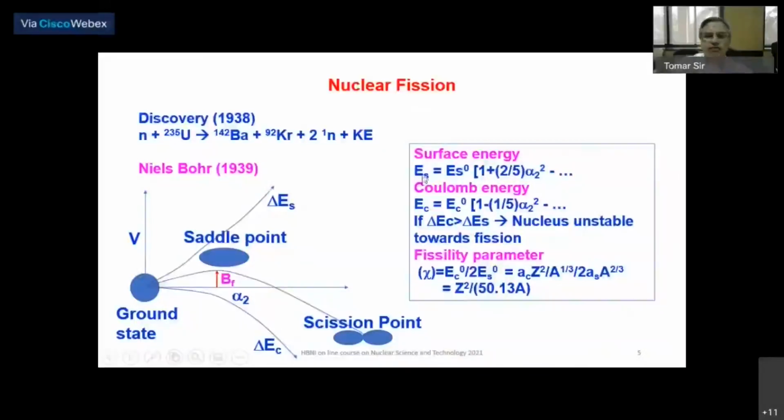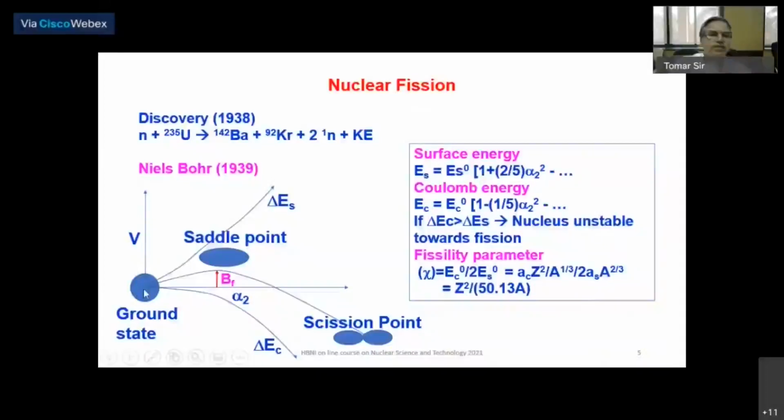The surface energy is given as the surface energy of the sphere times 1 plus 2/5 alpha 2 squared minus an alpha 4 term. This is the alpha 2 second order deformation, or spheroidal deformation, or quadrupolar deformation. And the Coulomb energy is decreasing, so it is EC equal to EC0 times 1 minus 1/5 alpha 2 squared and so on.